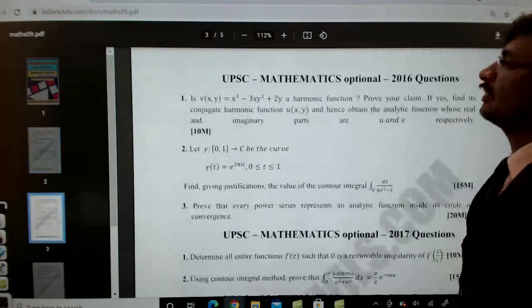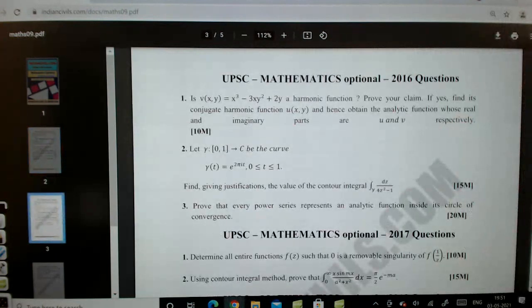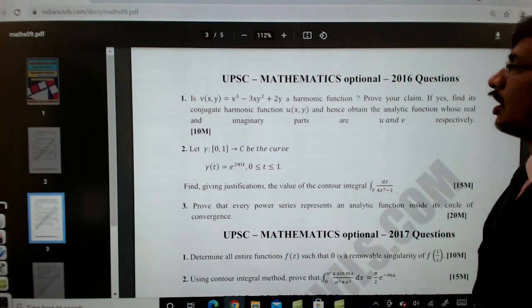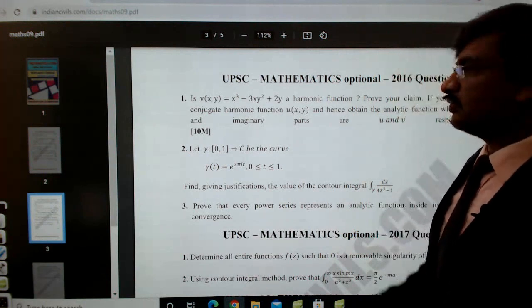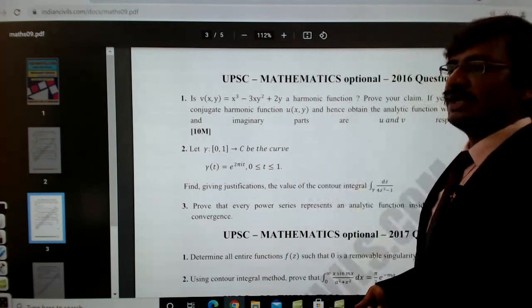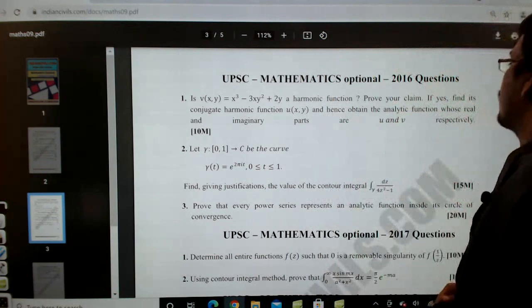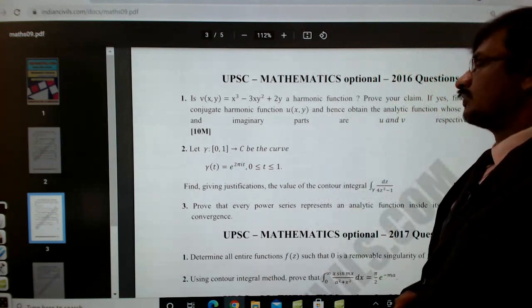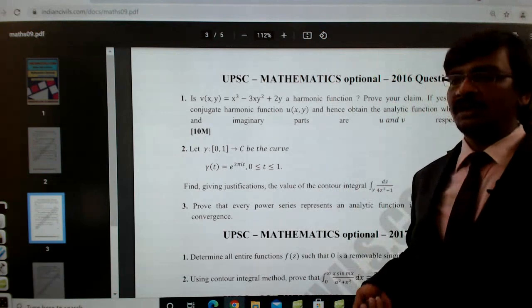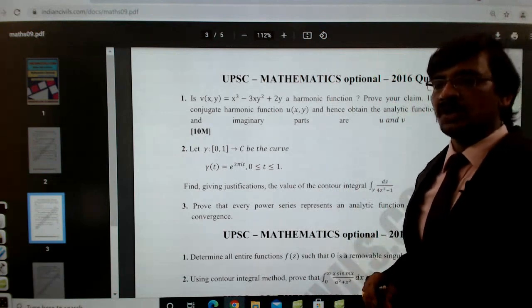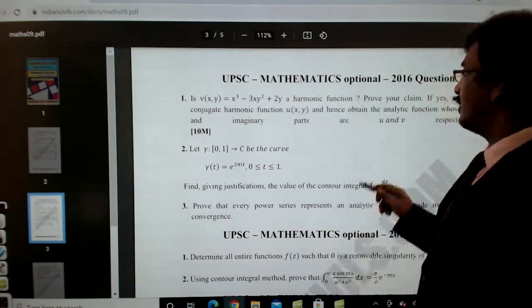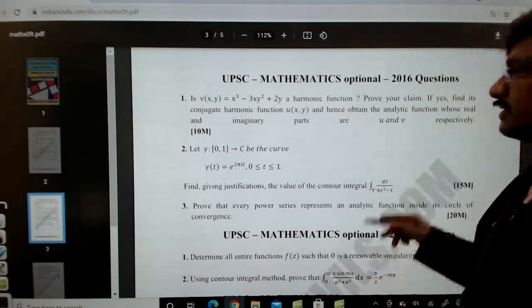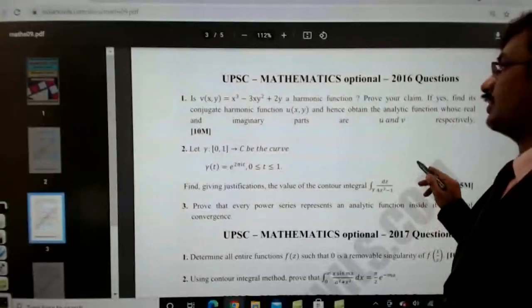In 2016, right? So v is equal to x cube minus 3xy square plus 2y, a harmonic function, right? Is it a harmonic function or not? A function which satisfies the Laplace equation is called a harmonic function. So we need to prove whether this function satisfies the Laplace equation or not, and then prove your claim. If yes, find its conjugate harmonic function. Whenever a function is harmonic, obviously there exists a conjugate function. That conjugate function we can identify based on the complex analysis rules. And then the sum of these functions, so this is the previous model, it was replicated.